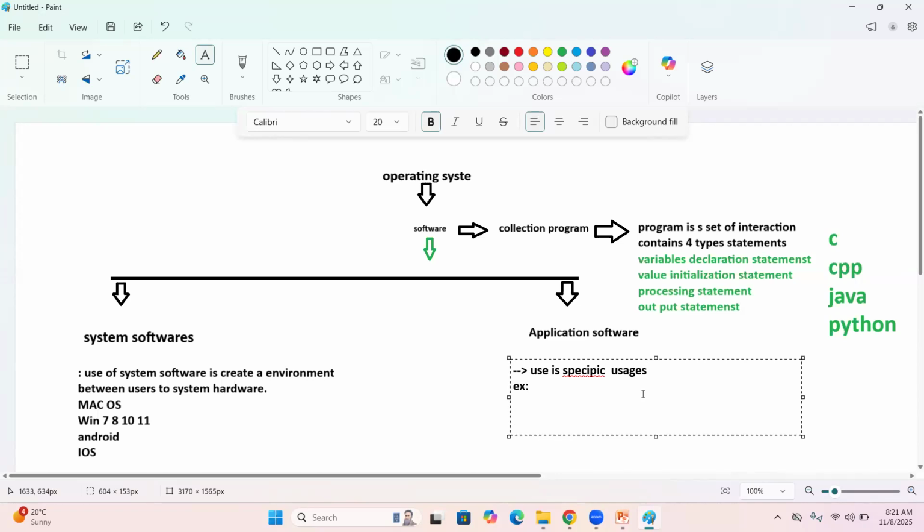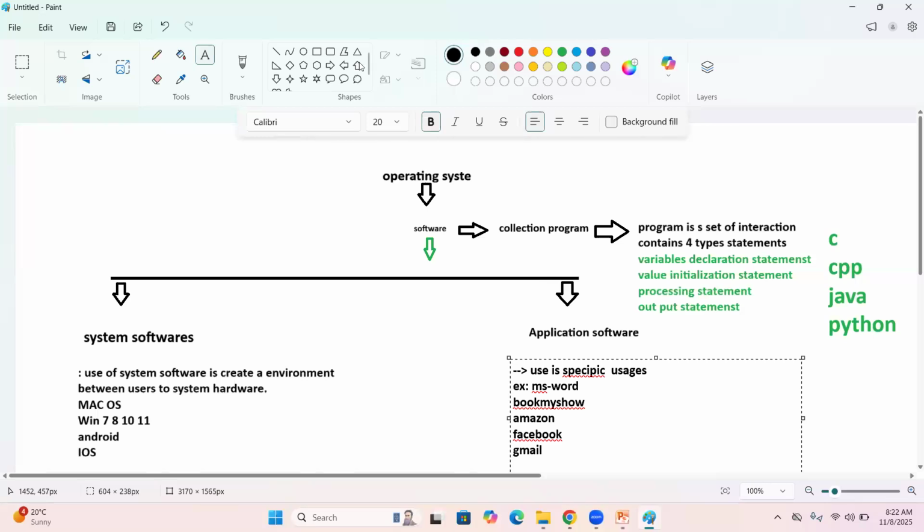MS Word. Tell me, sir, MS Word? Guys, anyone please respond. Book My Show. Guys, need your response. Amazon website. Facebook, sir. Gmail application. Okay, these all are the best examples for application software.